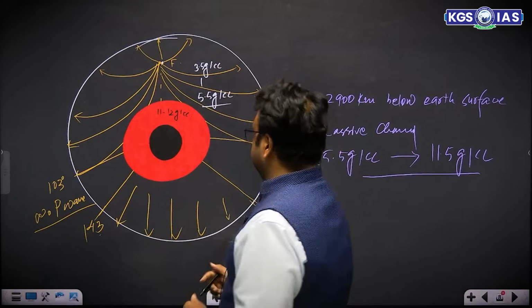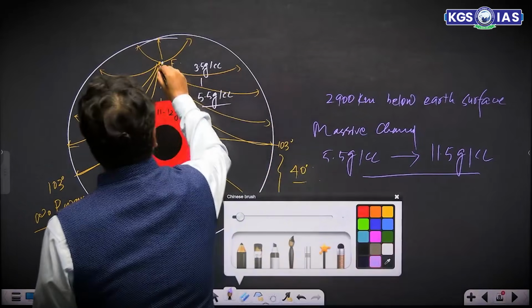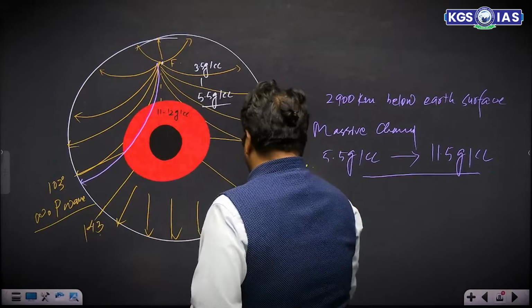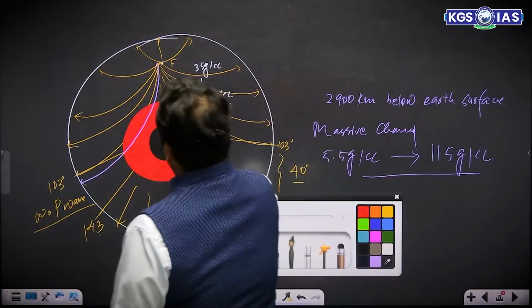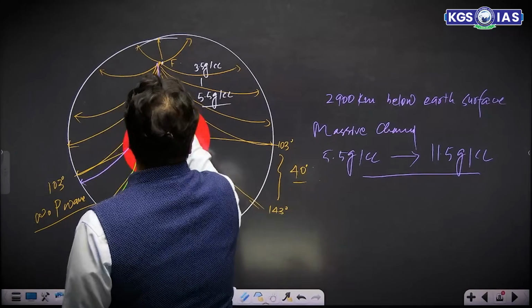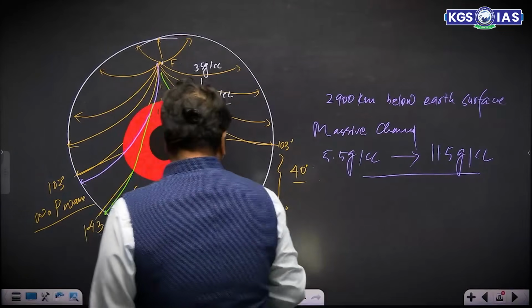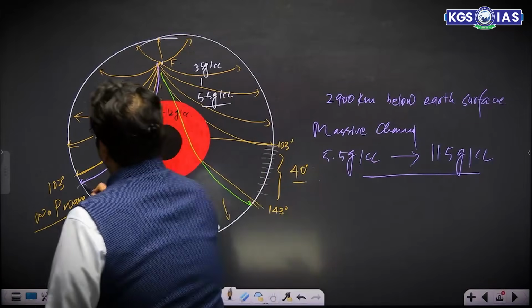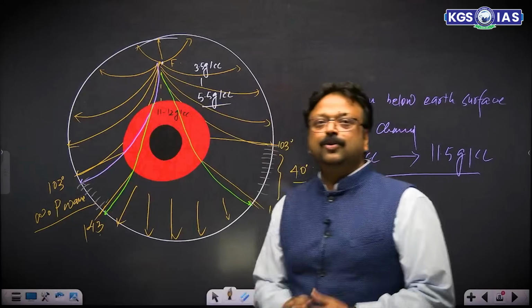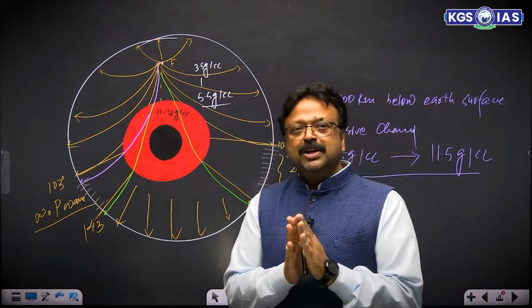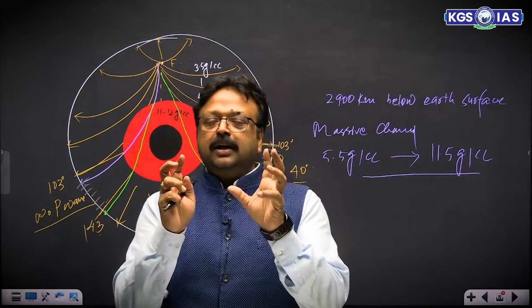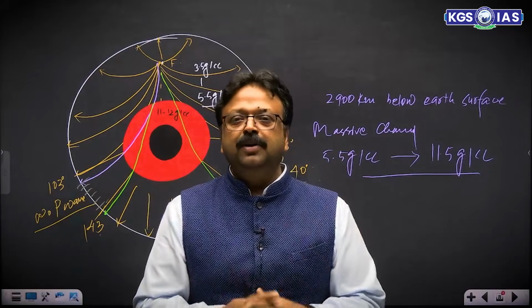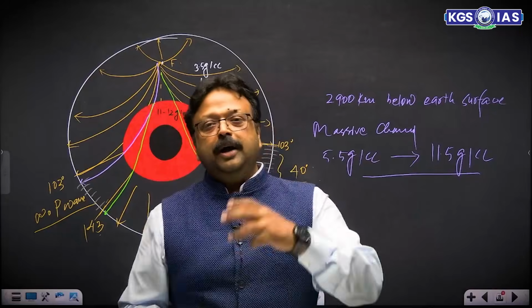Normally, if things are okay, they are being recorded over here. But because of the change of density, their path gets deflected and they are not being recorded in this zone, which is called the P wave shadow zone. On the very basis of P wave shadow zone, we have concluded that the core has very high density, and due to the change in density there is a change in velocity, hence the P wave shadow zone was discovered.